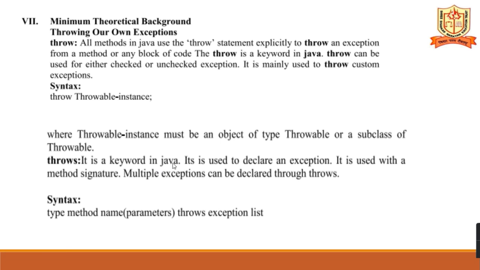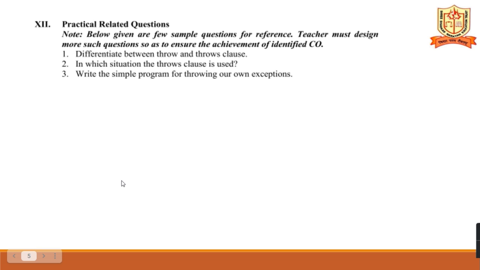Throws is a keyword in Java. It is used to declare an exception. It is used with a method signature. Multiple exceptions can be declared through the throws clause. So the syntax is: return type, method name, and throws exception list. You can throw more than one exception by separating them with commas.